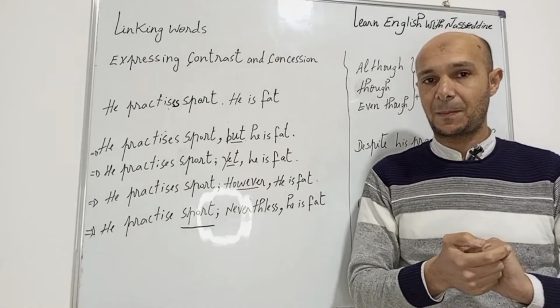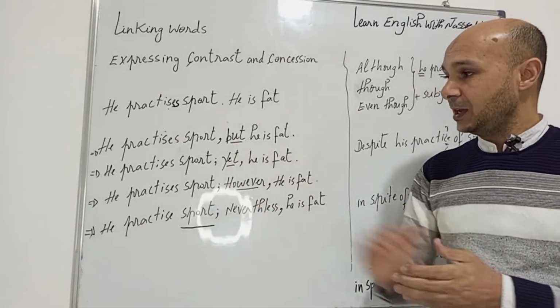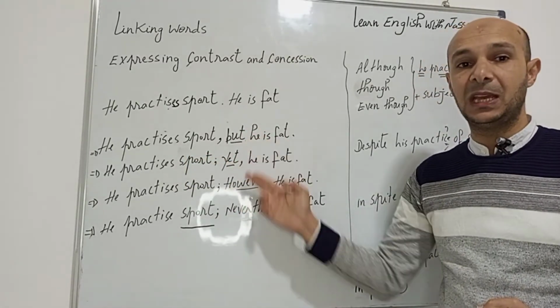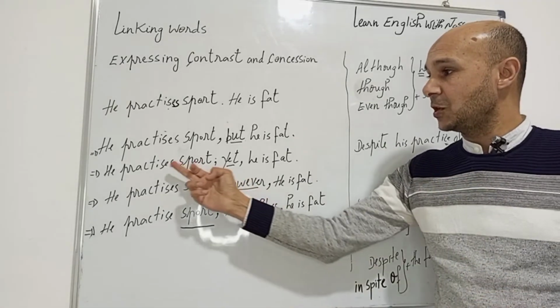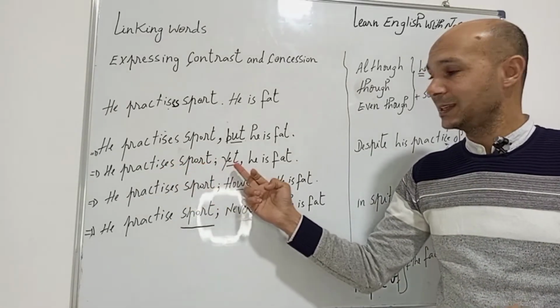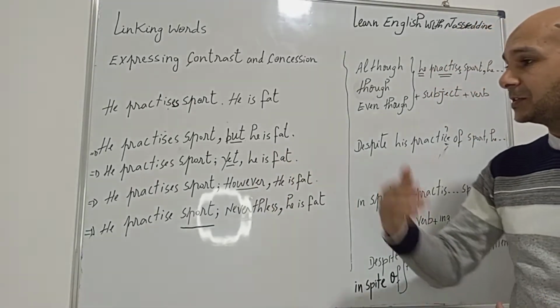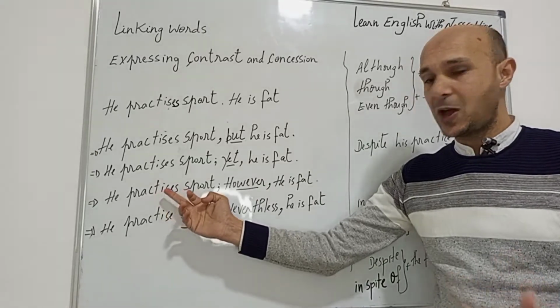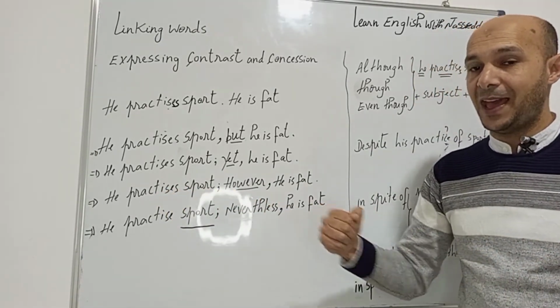Second, we can use the word yet. So, he practices sport, yet he is fat. These words have the same meaning. We can also use another word. You can say, he practices sport, however, he is fat.